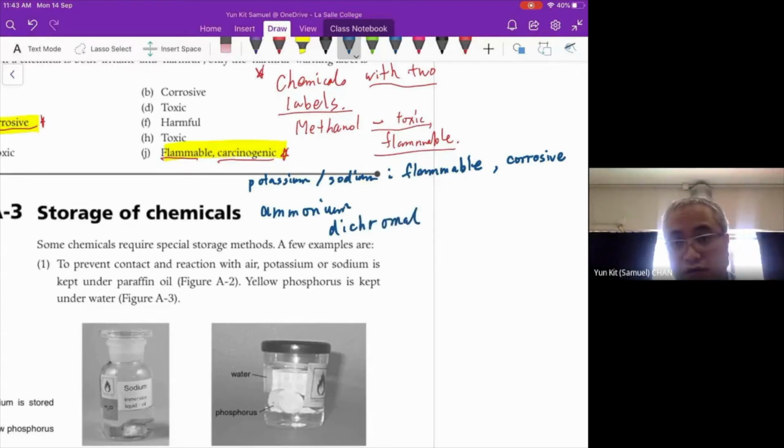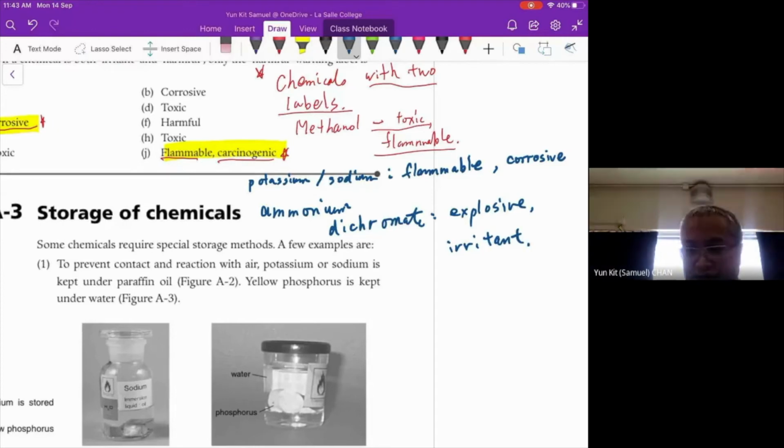Okay, it is flammable. It is explosive and irritant. Okay, then any other example?